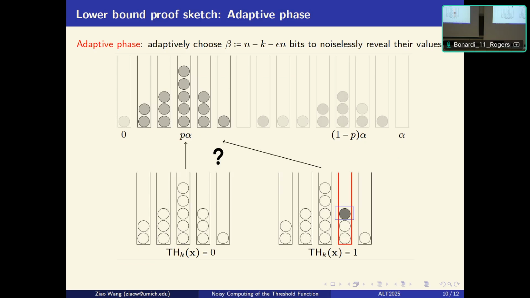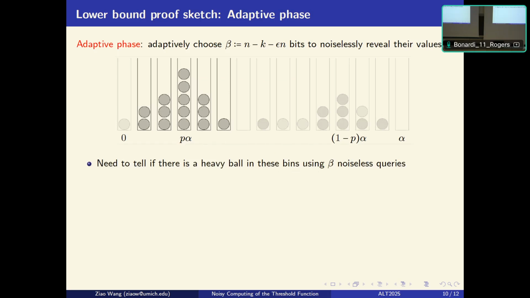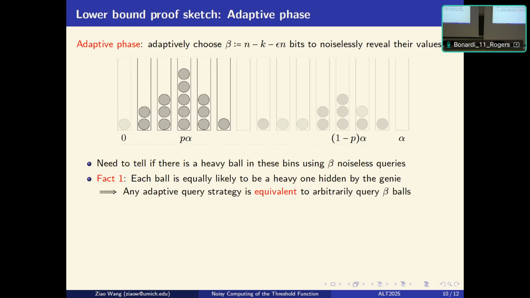So to show the failure of this step, we need two very important facts. The first is that each ball in this range is equally likely to be a heavy one hidden by the genie. This is implied by the process of how the genie chooses the bin. It is proportional to the volume, and this introduces some level of symmetry among these balls.